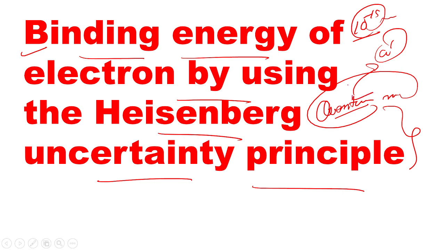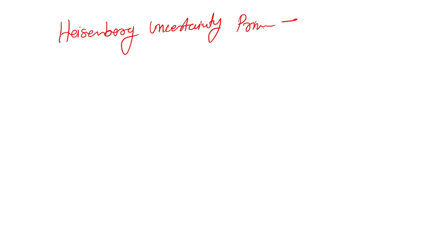So in this video we are using the Heisenberg uncertainty principle. By using this principle we will derive the expression for binding energy of the electron. So what is this Heisenberg uncertainty principle?